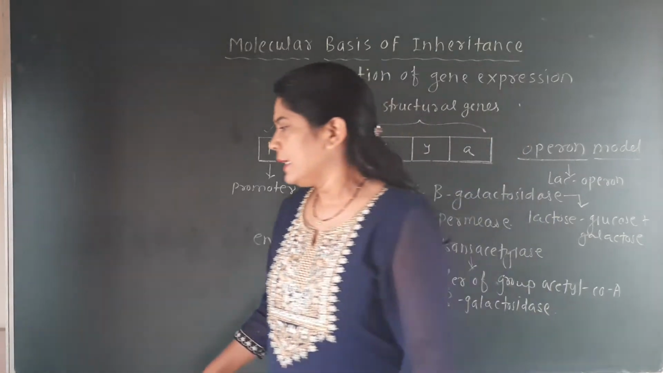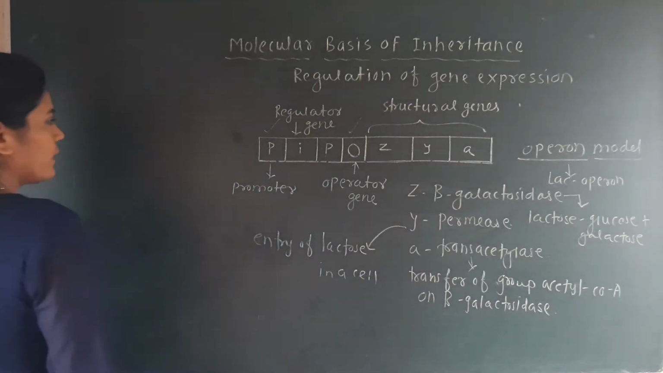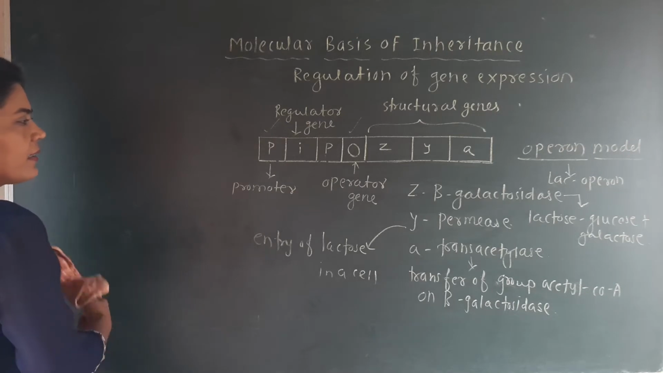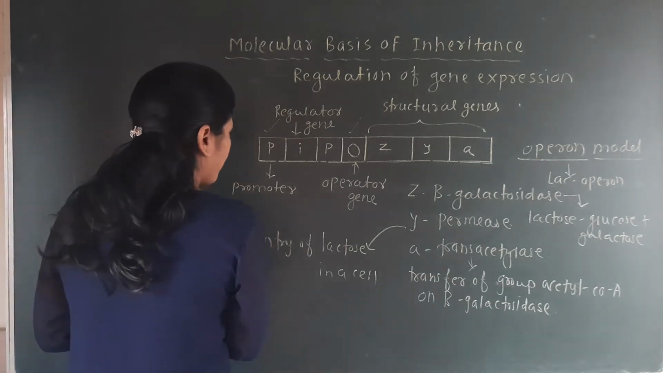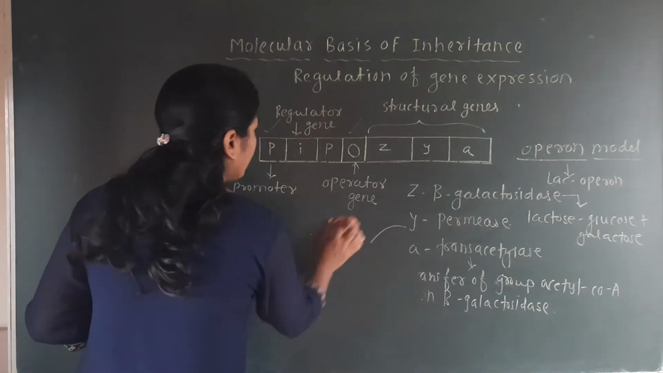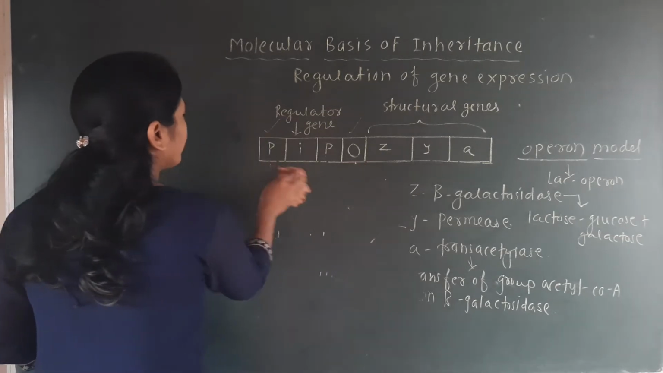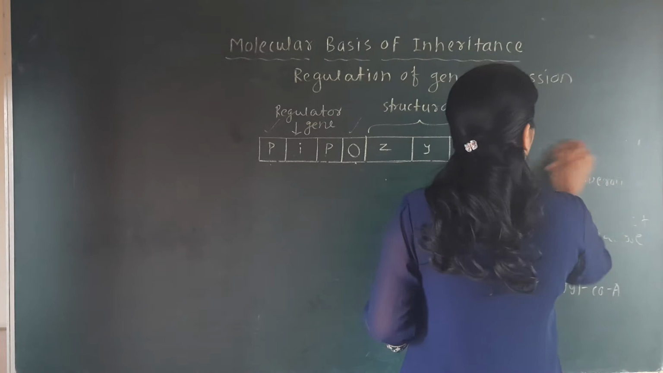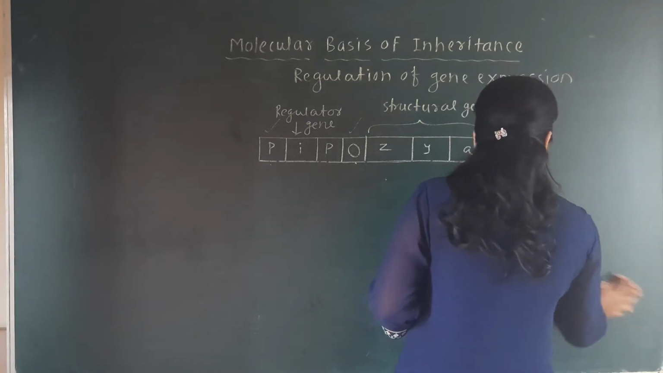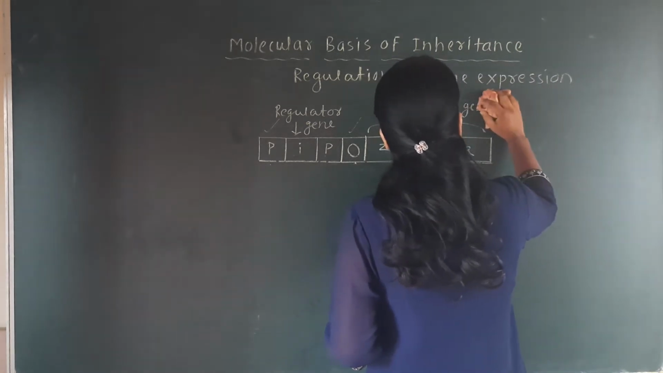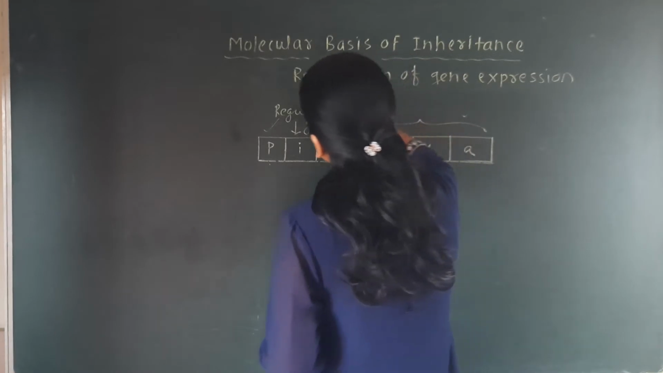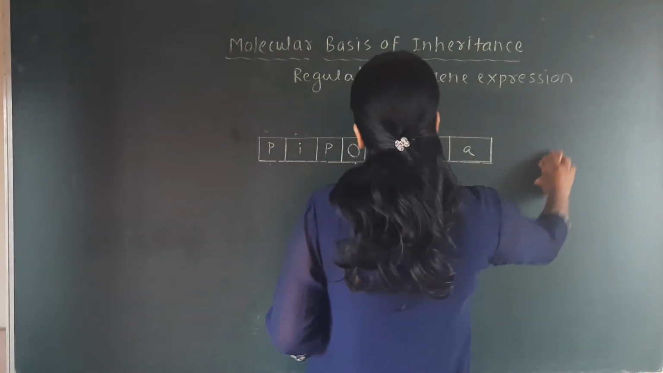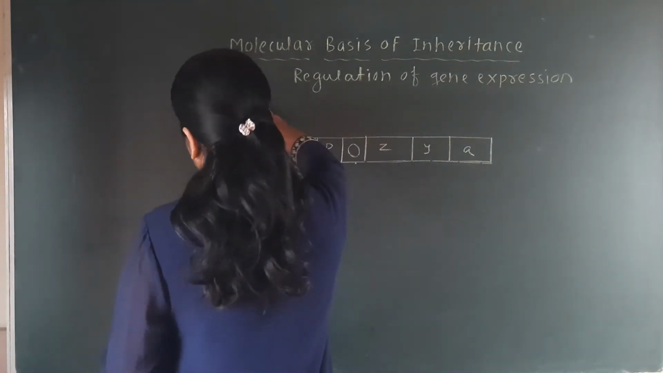So in this E. coli model we have seen the different sites and the role of the different enzymes produced by the structural genes. Now we'll see how this model works when the lactose sugar is provided to the E. coli bacteria.